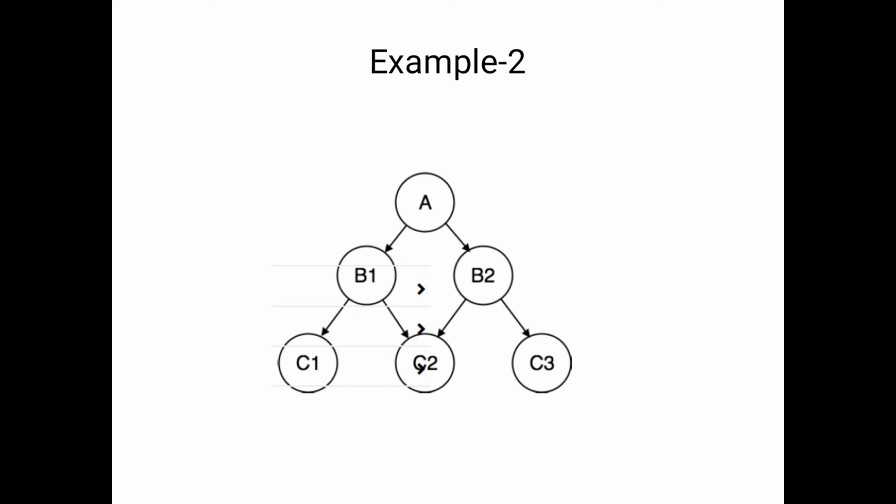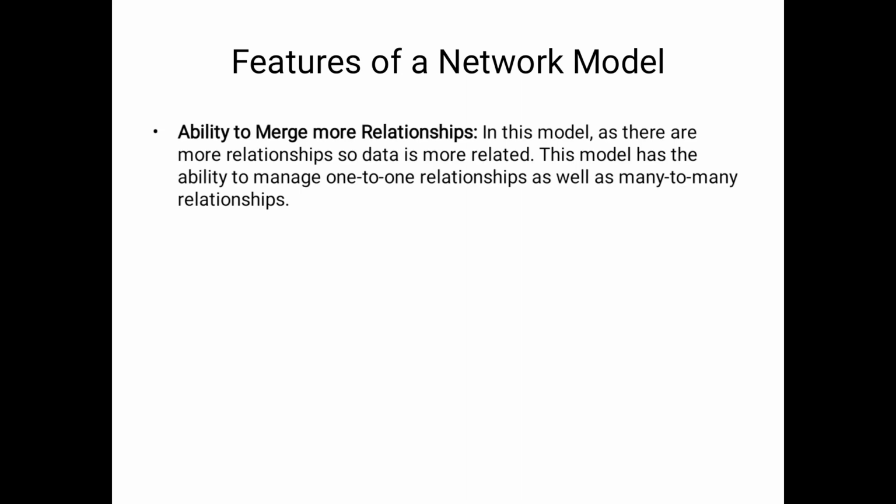Now we will discuss the features of a network model. The ability to merge more relationships is one of the important features of the network model, because here we can communicate from any child to any parent to any child. Based on our aim, here we provide the link. So in this model there are more relationships, so the data is more related.